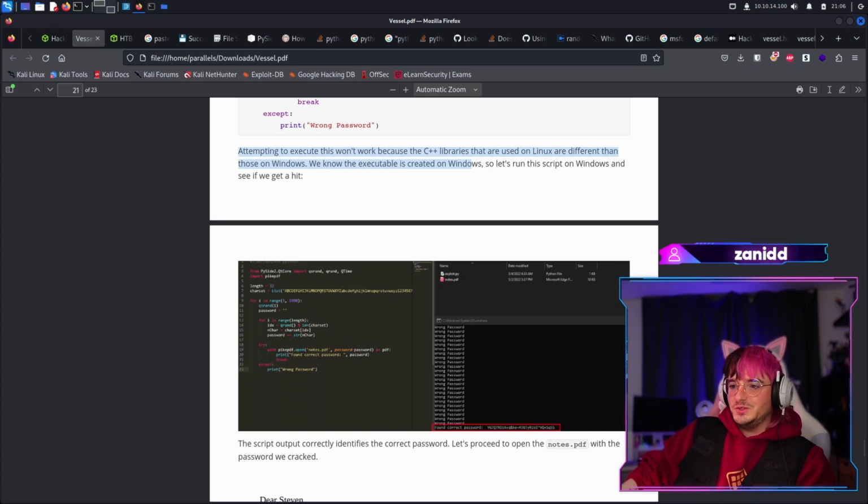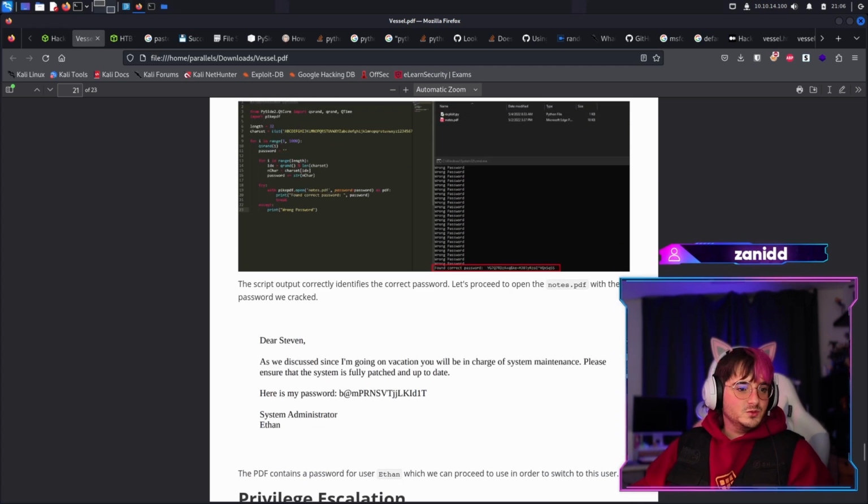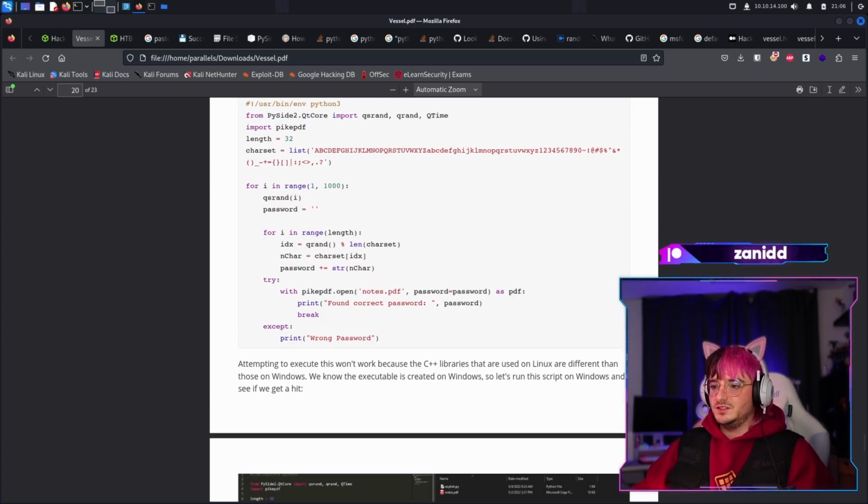Attempting to execute this would work because the C++ libraries that are used on Linux are different than those on Windows. We know the executable is created on Windows, so let's run the scripts on Windows and see if we get a hit. All right, so it looks like we have to run this on Windows, or we just steal this password. Come on. Now I need a Windows VM.